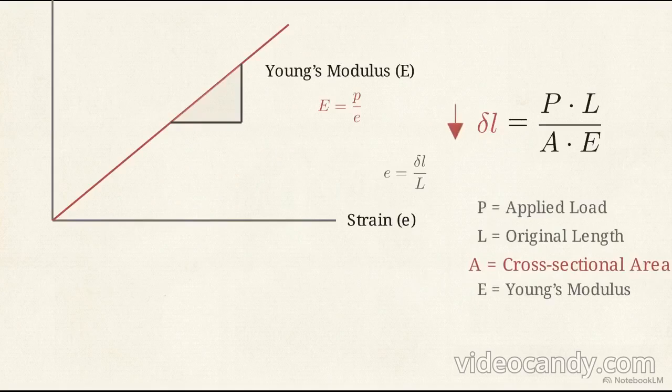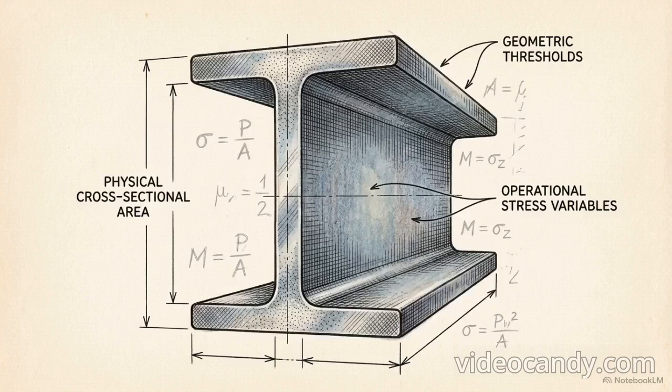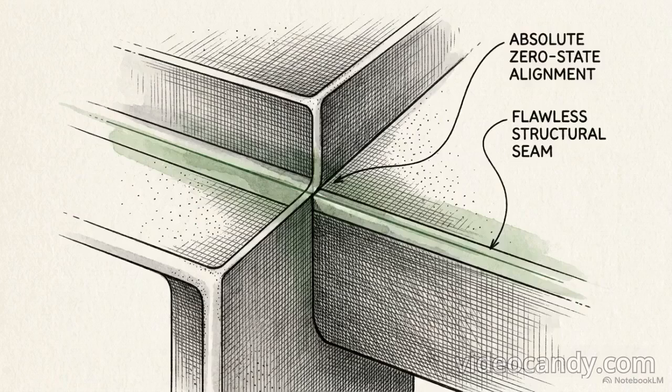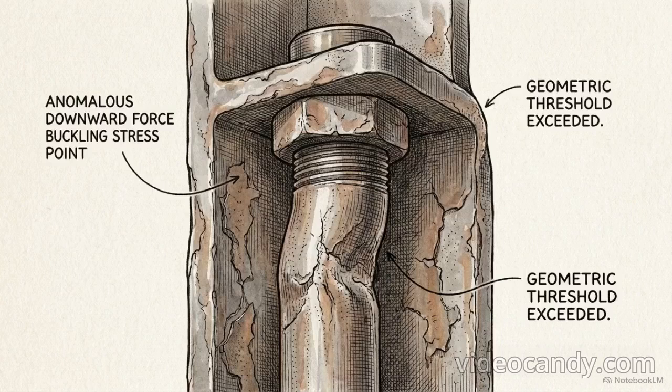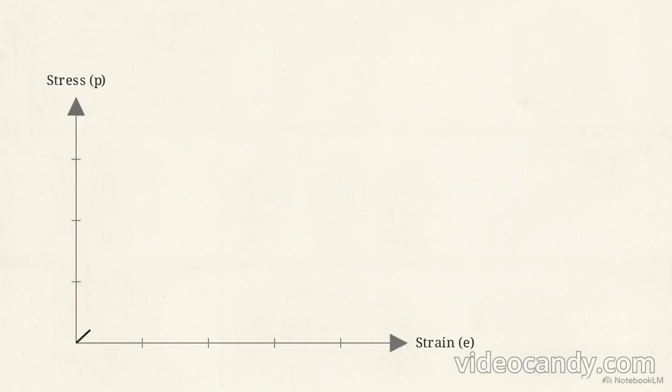This can be broken down mathematically. Total elongation equals the load multiplied by the original length, divided by the cross-sectional area multiplied by Young's modulus. By manipulating the cross-sectional area to keep operational stresses strictly within this linear elastic regime, the machinery will repeatedly return to its zero-state alignment. So what happens to the structural frame when an anomalous force, like a sudden load spike, pushes the material beyond Hooke's predictable linear zone?